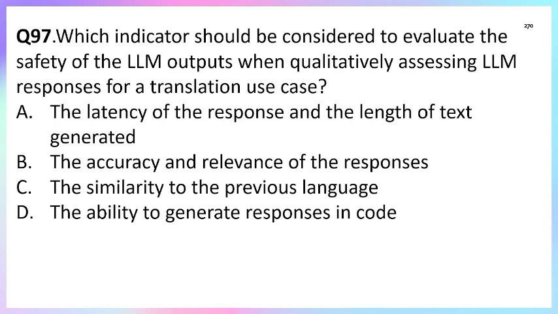Whereas option C is the similarity to the previous language. Not correct, because in translation you want good output in the target language, not similarity to the original. If it is too similar, it may just copy the word without the proper translation, right? So option C is incorrect. Whereas option D, the ability to generate the response in code, is relevant for the coding assistant more than the translation use case. So the correct answer is option B, the accuracy and the relevance of the response.